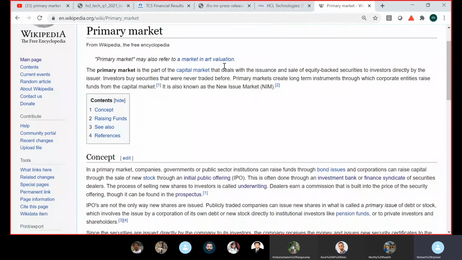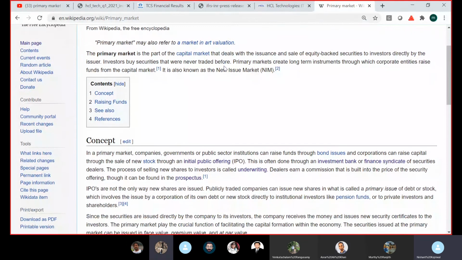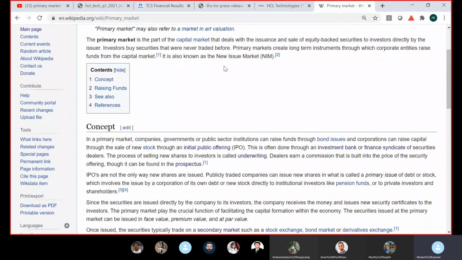So the primary market is the part of the capital market, everybody can see my screen, right? That deals with the issuance and sale of equity-backed securities to investors directly by the issuer. Now, this part is not completely correct. It is not just equity. Even in the bond market, the same rule applies. So there is a primary market for equities and there is also a primary market for bonds.